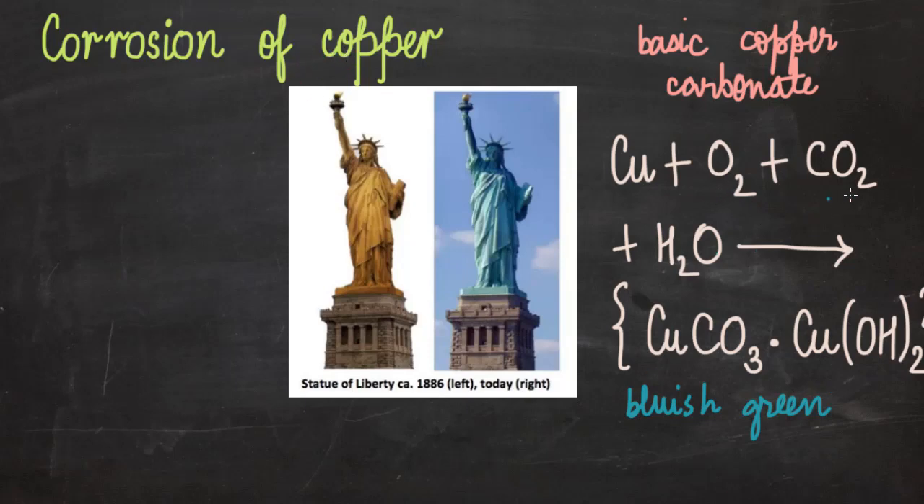We have oxygen, CO2 and water which react with copper to form a bluish green coating of basic copper carbonate. Let's balance this reaction. I just need to write a 2 over here. Now let's see the corrosion of iron.